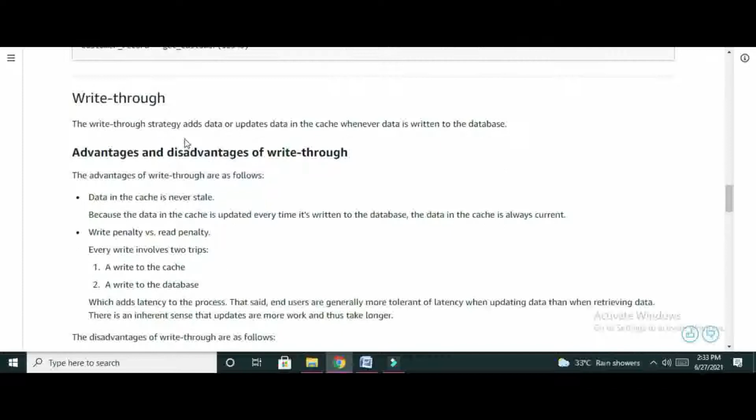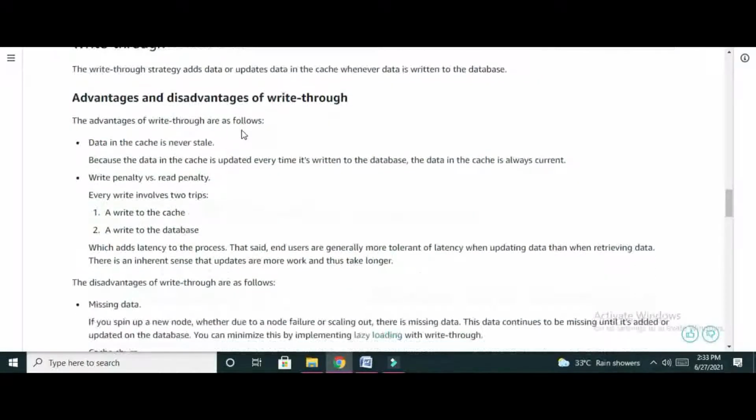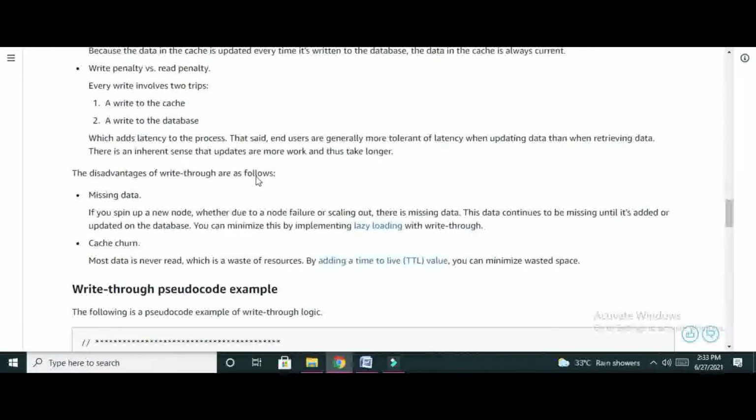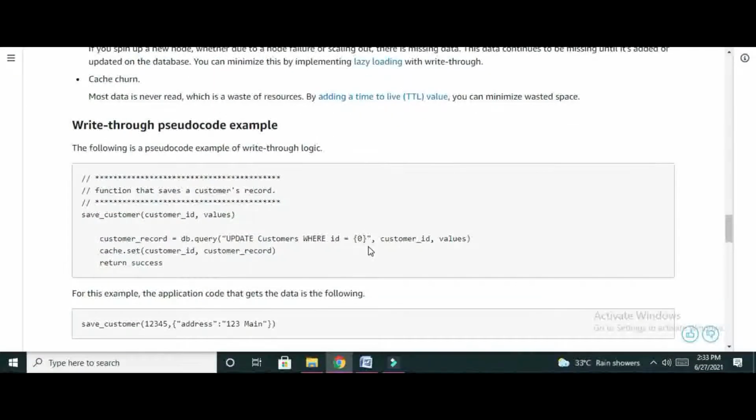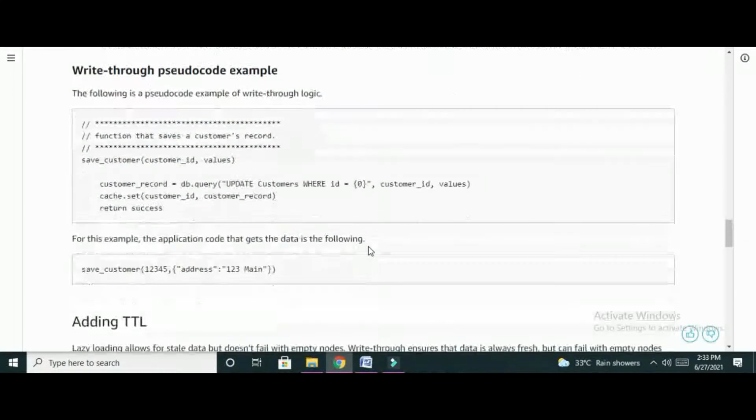Write through. Write through adds or updates data in the cache memory whenever the data is written to the database. Here the advantages are that data in the cache is never stale. The disadvantages are write penalty and read penalty: every write involves two steps, write to the cache and write to the database. Also missing data and cache churn. This is the pseudocode for write through.